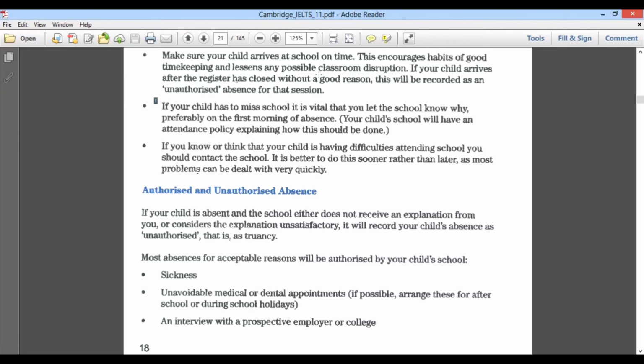And if you know or think that your child is having difficulties attending school, you should contact the school. I can say it is false. How can you say it is false? It will be false only if something else is given instead of a letter.